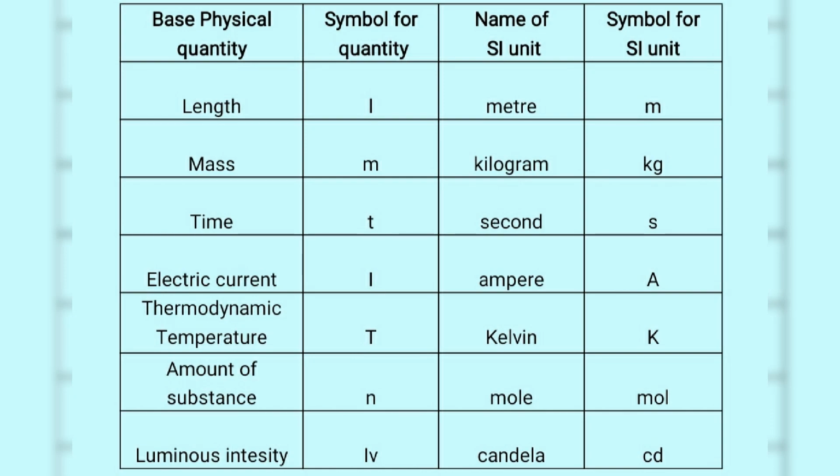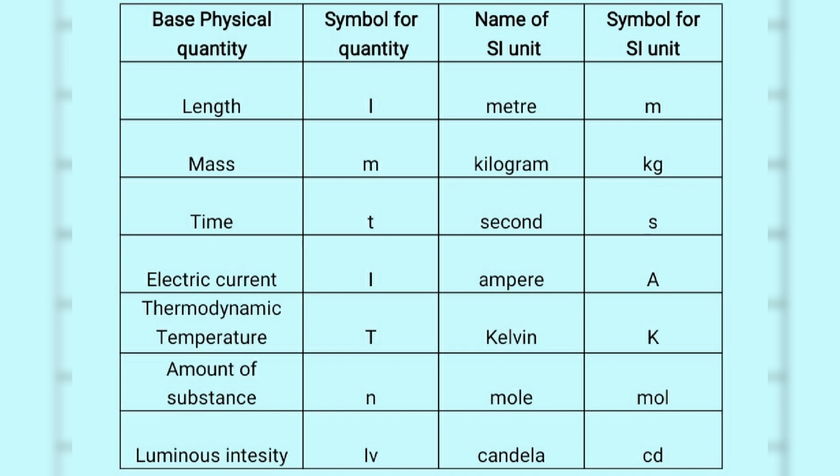Number 1, length: its symbol is L, the name of the SI unit is meter and its symbol is m. For mass, its symbol is M, the unit is kilogram, and the unit symbol is kg. Third quantity, time: its symbol is T, the SI unit of time is second and the symbol is s. Electric current: its symbol is I, the name of the SI unit is ampere, symbol is